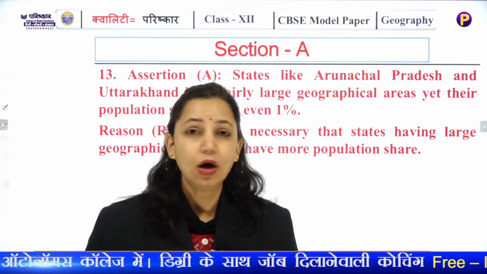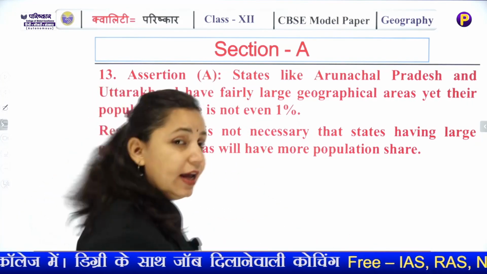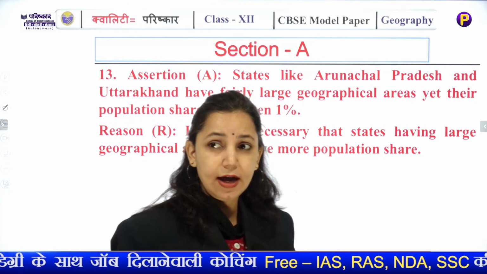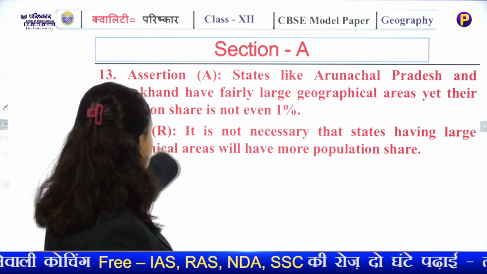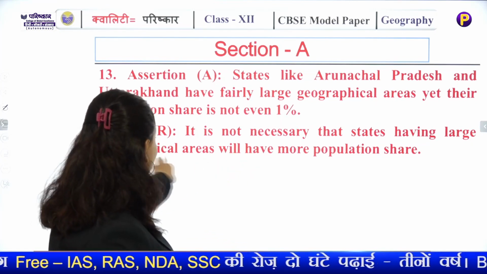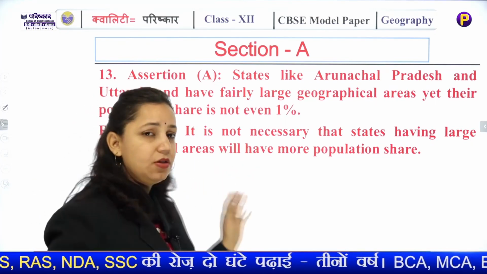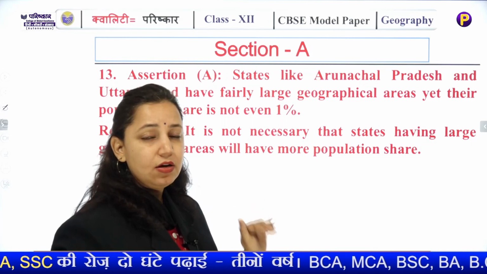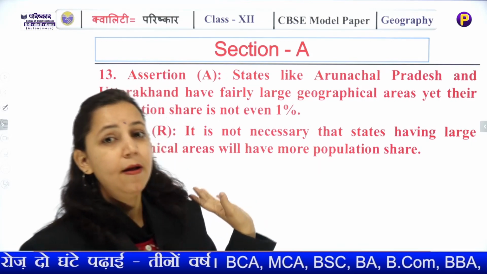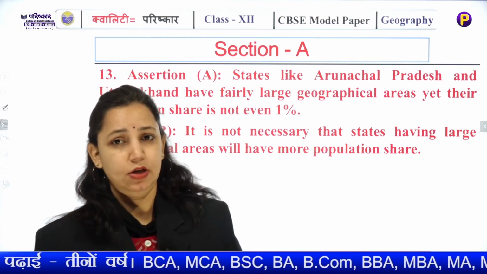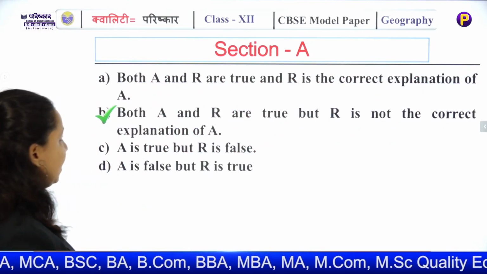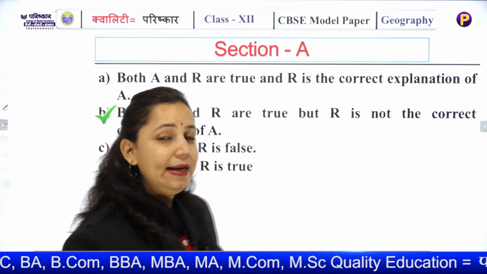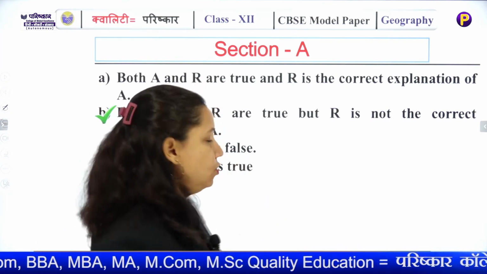That's why they are not that population dense. So the reason is stating that having large geographical area is not compulsory, but basically the physical factors are not amicable to the population. So the probable answer will be B. Reason is not correctly explaining the assertion.